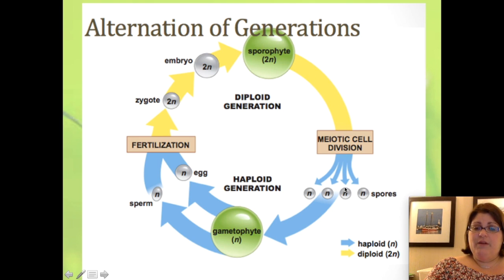Spores are haploid, in other words, have one copy of the chromosome, and this is asexual reproduction. In other words, one plant makes multiple spores. Each one of these spores can go on to be a fully functioning multicellular organism, and so it's asexual reproduction. Each spore then can make a sperm and an egg, and so that's called the gametophyte, when it starts the process all over again.